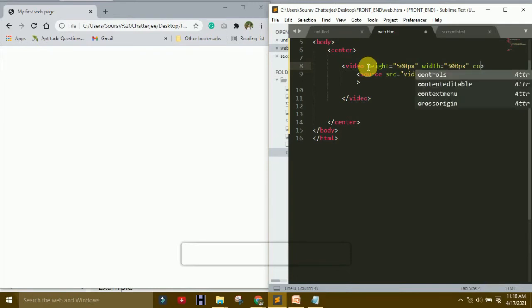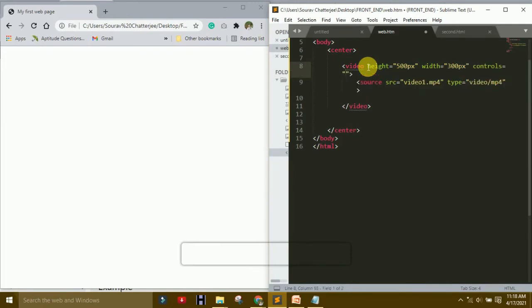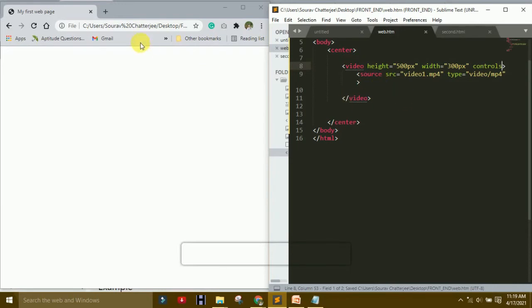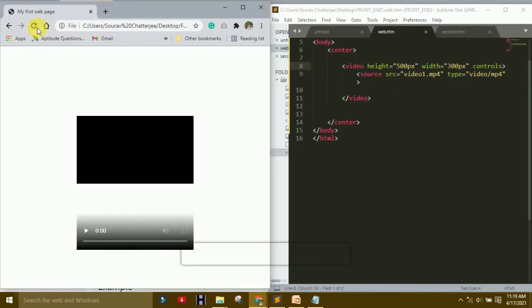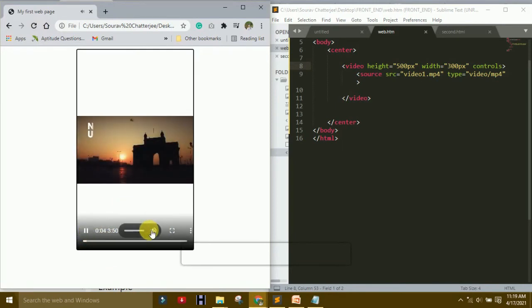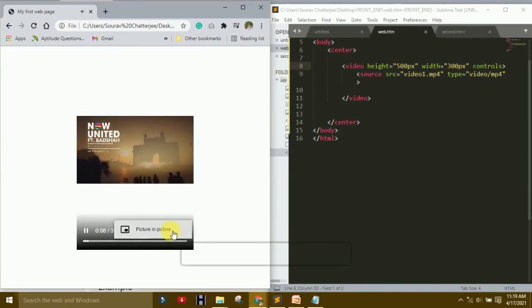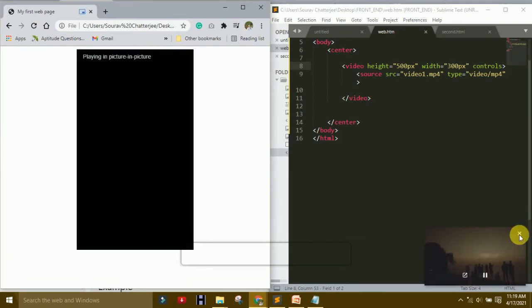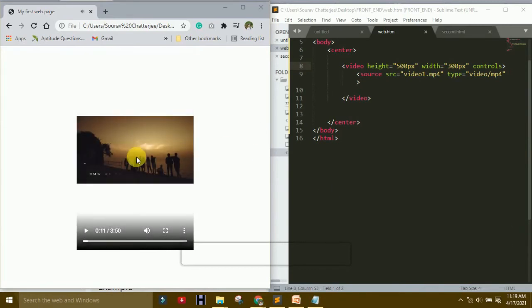And use controls, which are used to control the video. Then if you refresh, you see some changes. After opening, the video is working. It also shows the volume and size options, and picture in picture you can use. Only use the video tag. If you want to change anything, you can change it.